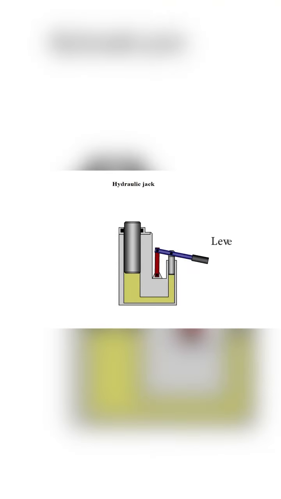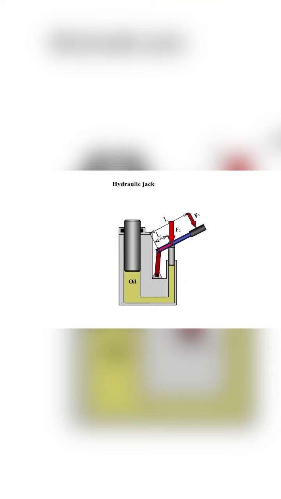Let's try to understand how a hydraulic jack works, taking the bottle jack as an example. Lever 1 is positioned in such a way that the arm between the pump's plunger and the axis is smaller than the arm between the axis and the handle to which the force is applied. In this case, the mechanical lever principle is utilized, which allows to magnify the applied force several times. With the help of a mechanical lever, a force is applied to the small piston, making it move downwards.